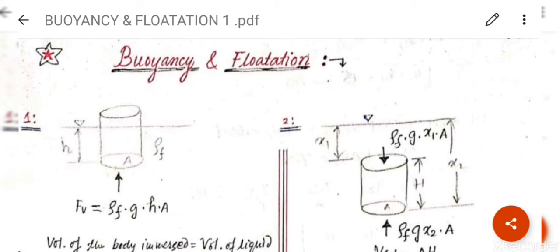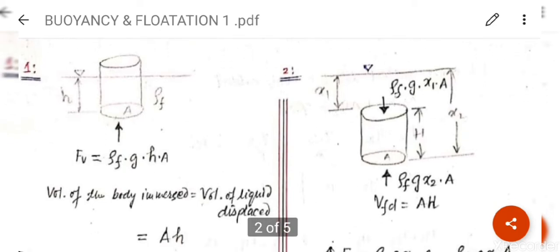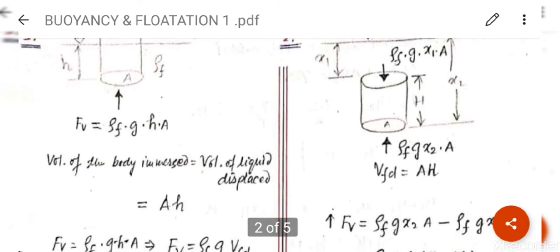In the first case, the body is partially submerged in water, and in the second case the body is completely submerged or immersed in water. So in the first case, see how much depth of the body is in the water, that is h. Rho f is the density of the fluid, A is the area of the body. Clear? So the net vertical force acting on the body will be rho f g into h into A.